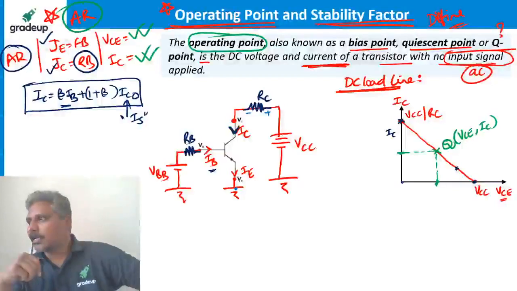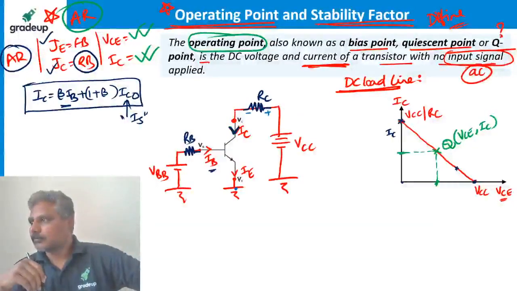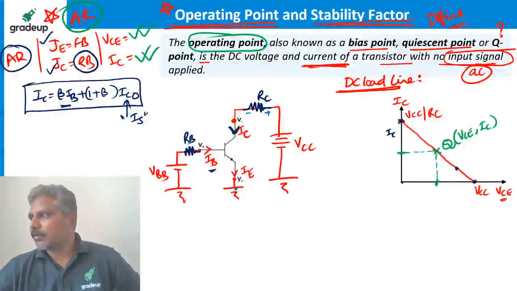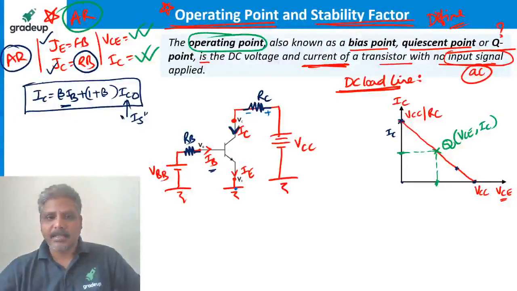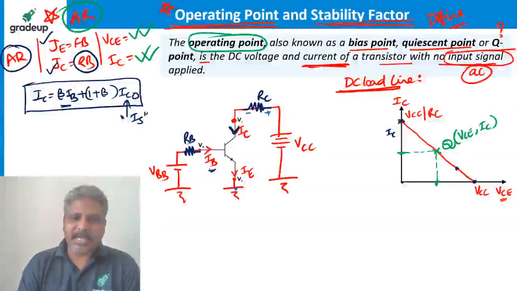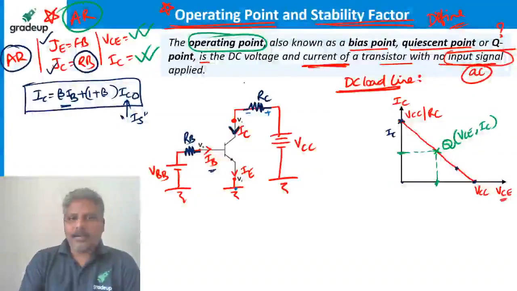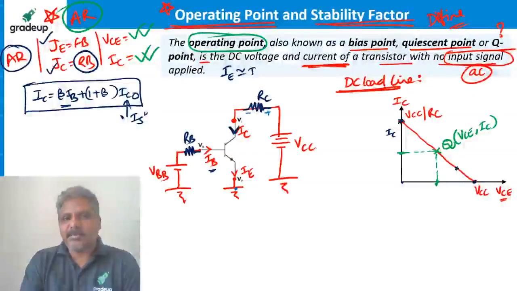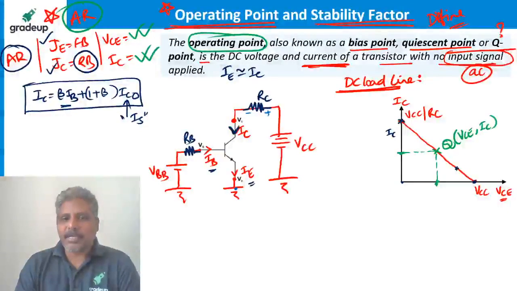Output is taken across the collector terminal and emitter current goes into ground. Josna's question: sir, what about IE? IE goes to the ground. You know, suppose we define what is IB and IC, IE is the sum of these two, or IE is almost equal to IC only. So we don't much bother about IE. Suppose we define IC, that is almost equal to IE.